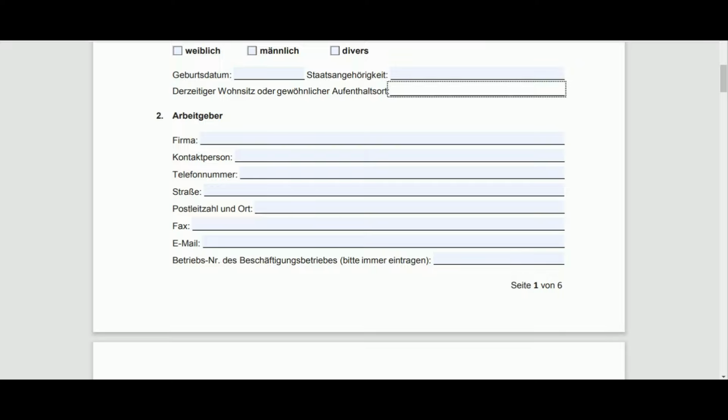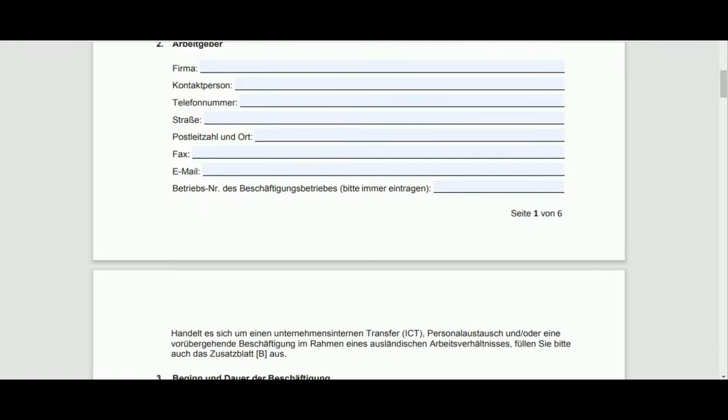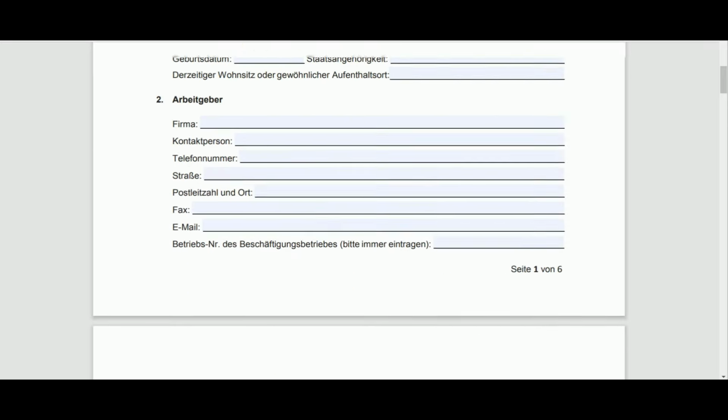Here comes information about your Arbeitgeber, that is your employer. So this will be your Firma, that is the name of the company, contact person, Strasse, all these details. Now, once again friends, remember these details have to be filled up by your HR or your hiring manager. That is somebody from your company, not you yourselves. But still, at times it happens.